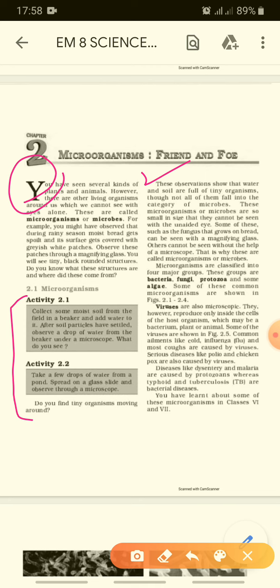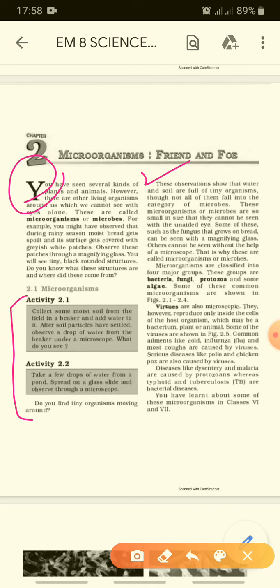That water is not in pure form, right? So take a few drops of water from a pond, spread on a glass slide and observe through a microscope. What will you observe under the microscope? Many small different microbes will be seen.